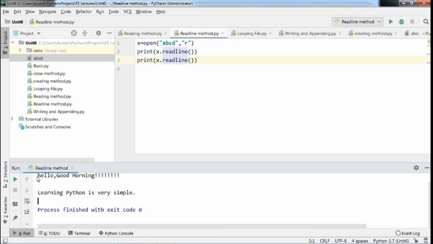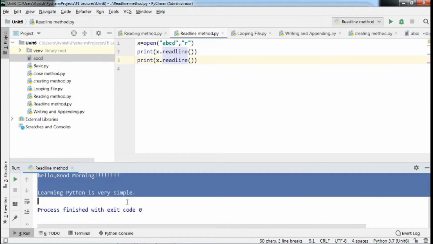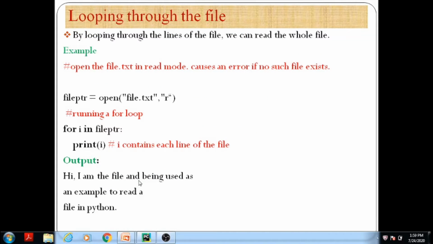In this way, you can read all the content from your file ABCD. That means readline will read line by line. By looping through the lines of the file, we can read the whole file. Using a Python for loop, we can read all the content of your file line by line.